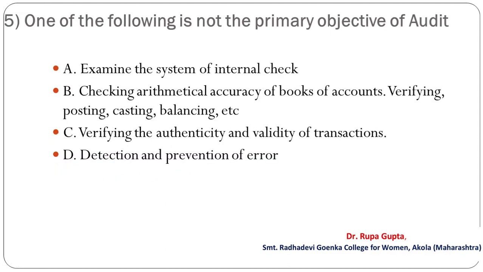Question number 5. One of the following is not the primary objective of audit. Your options are A, examine the system of internal check, B, checking arithmetical accuracy of books of account, verifying, posting, casting, balancing, etc. C, verifying the authenticity and validity of transactions. D, detection and prevention of error. And the correct answer is D, and that is detection and prevention of error.